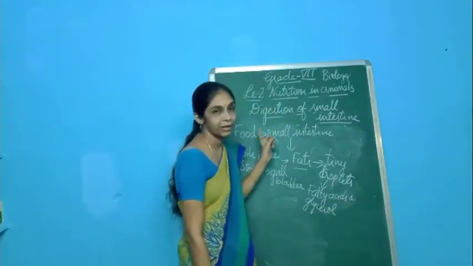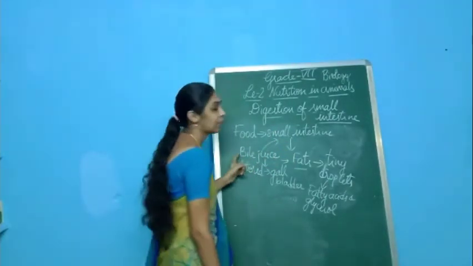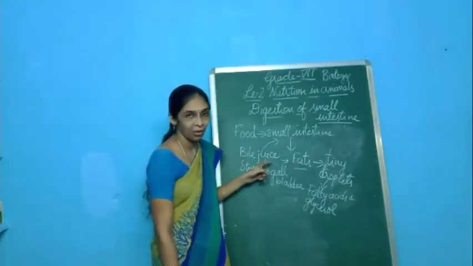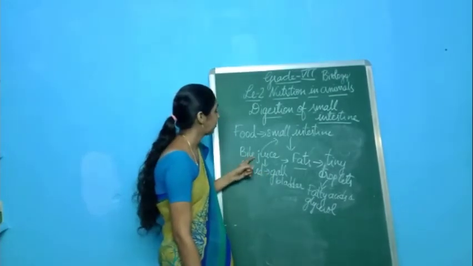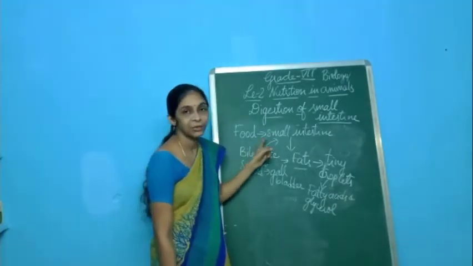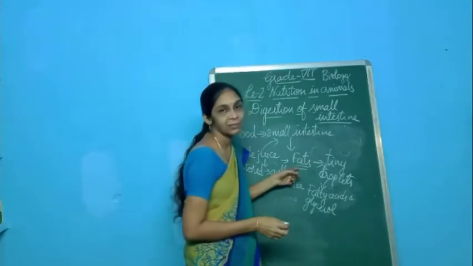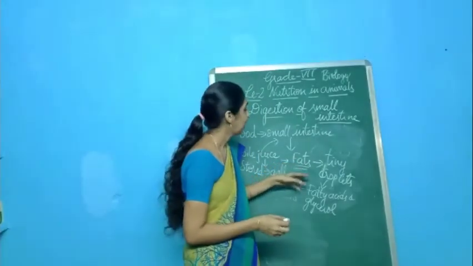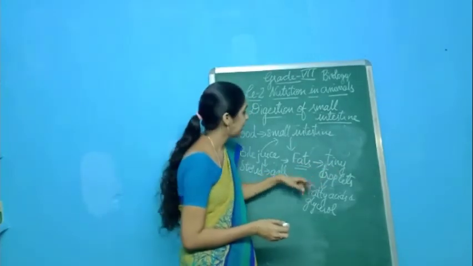So when food enters into the small intestine, what happens immediately? The bile juice which is stored in the gallbladder, secreted by the liver, will enter into the small intestine, and it will act on the fats present in the food and break them down into tiny droplets.